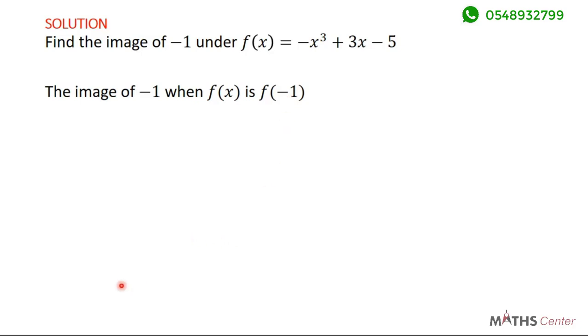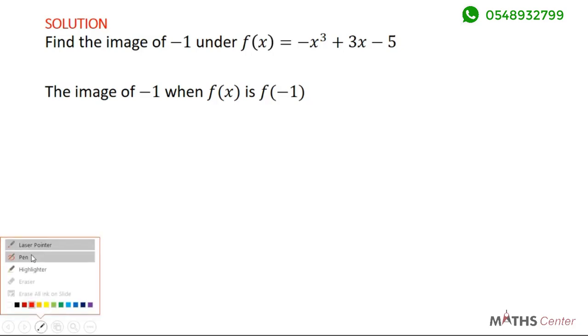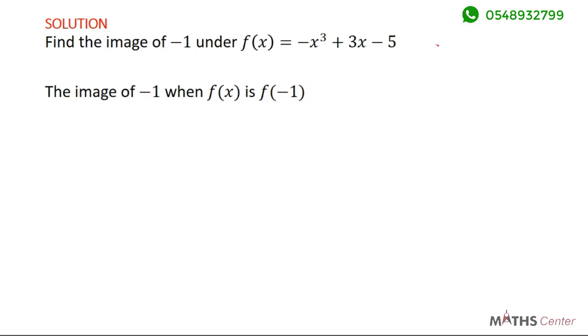In a way, this is what we mean. We have −1 here. Now −1 is mapping onto a certain image that we want here. Now this is the function that is helping us to find that image.